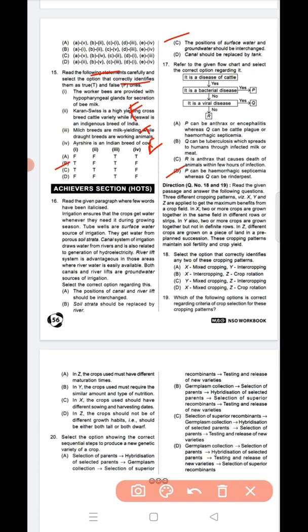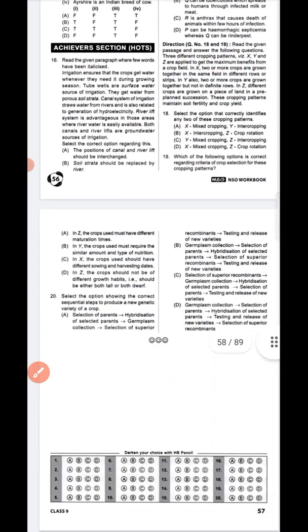P is the hemorrhagic septicemia, whereas Q is rinderpest. Okay, this is the correct answer. Next question number 18. First read the passage, then X, Y, what is that? 18, B is the correct answer. X is intercropping, Z is crop rotation. Okay. So next question number 19.